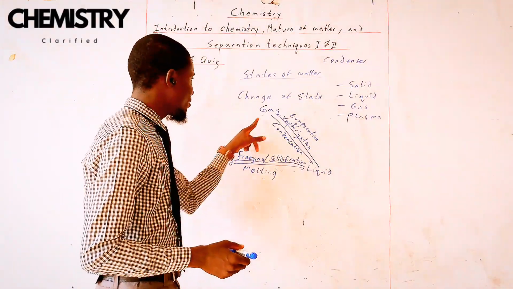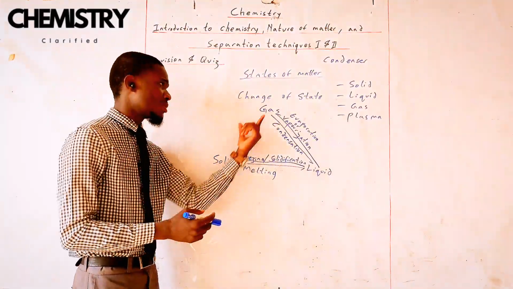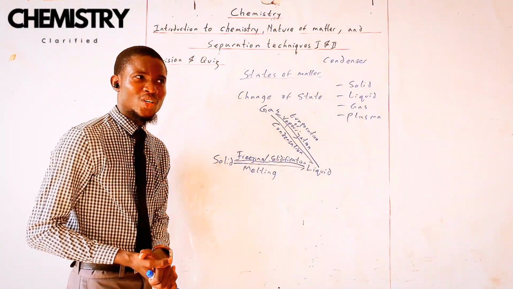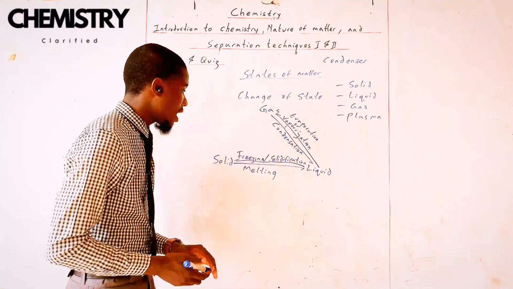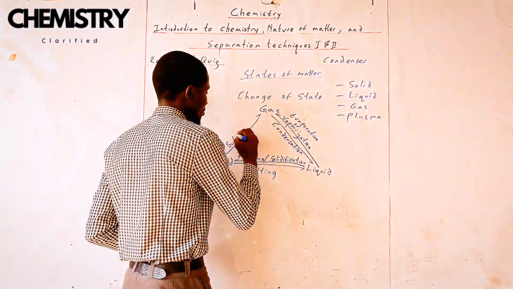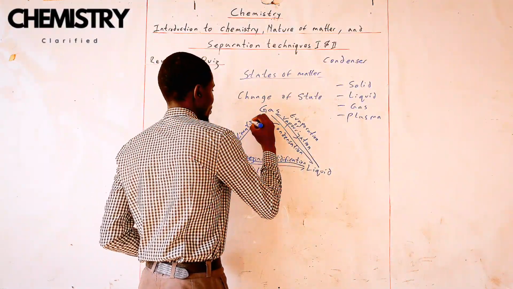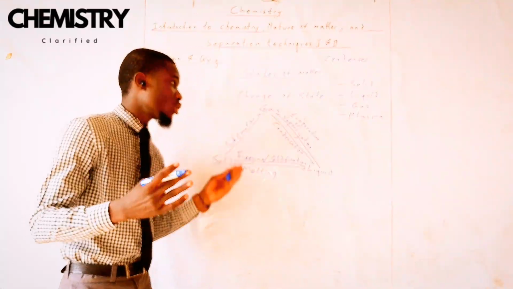Can we go directly from solid to a gas without passing through the liquid phase? Like when you just heat something, it just becomes a gas. What in the world is that? Yes, it's actually possible in chemistry. And that is what we call sublimation. Like the substance just disappears into thin air. So we call that sublimation.